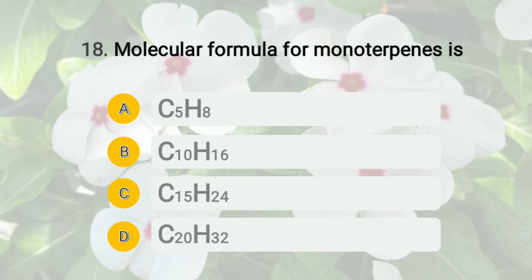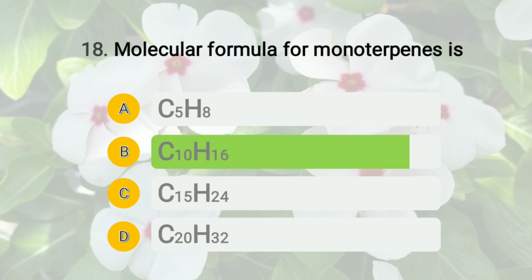You know that terpenes can be classified based on the isoprene unit, that is C5H8, and monoterpene is made up of two isoprene units, that is, its molecular formula is option B, that is C10H16.